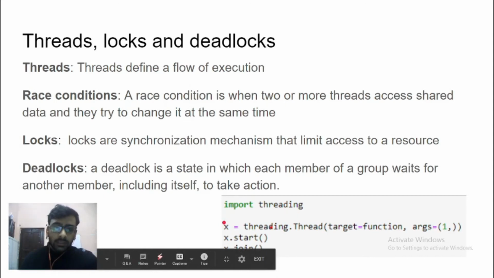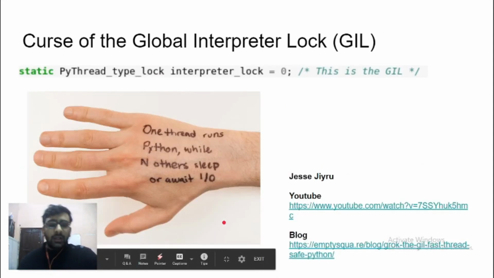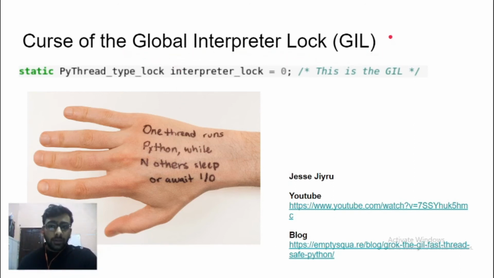So now let's talk about something very important called the global interpreter lock. In the previous example, when I talked about threading, even though multiple things are being dealt with at the same time, they are not executing at the same time. And why is this happening?